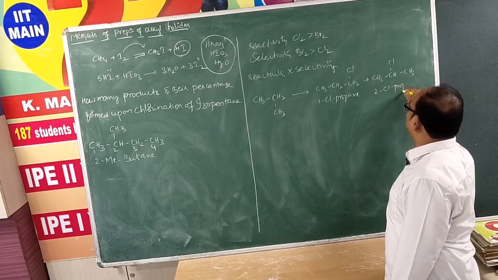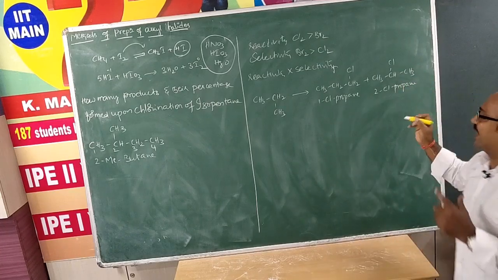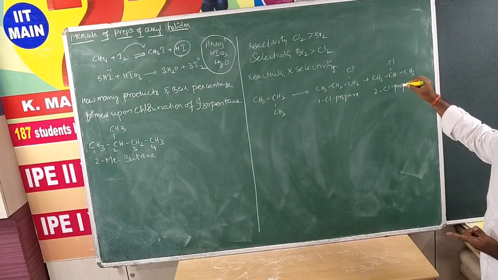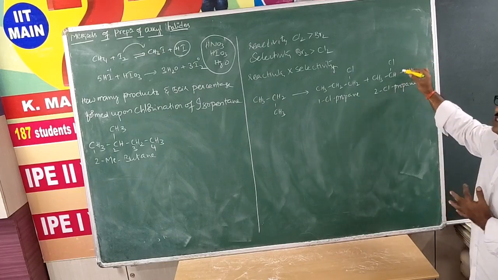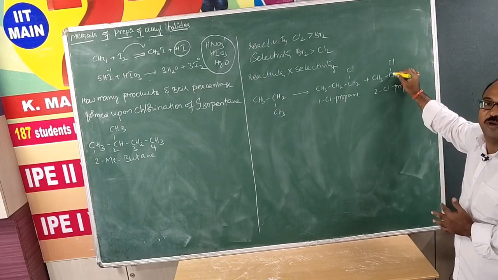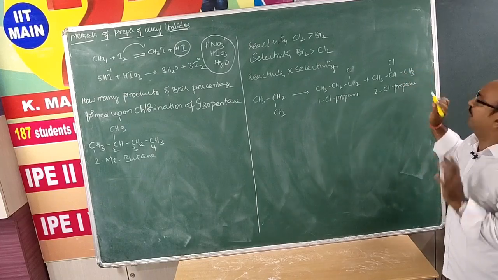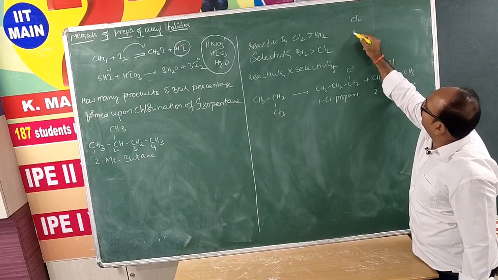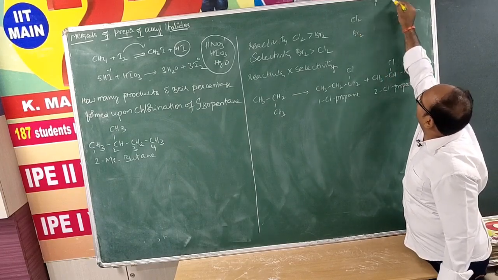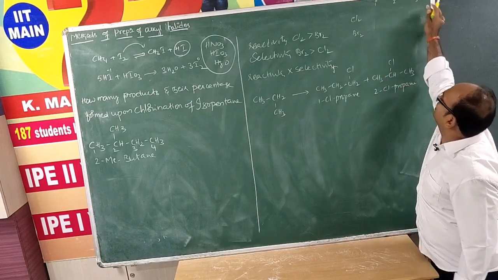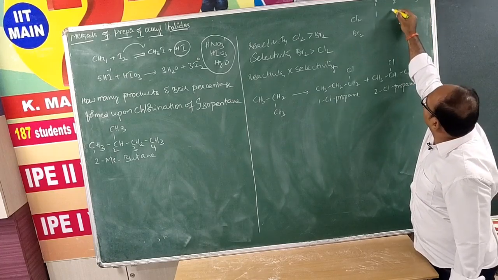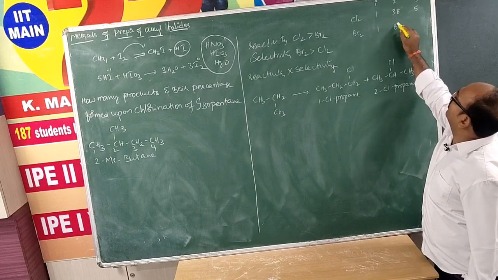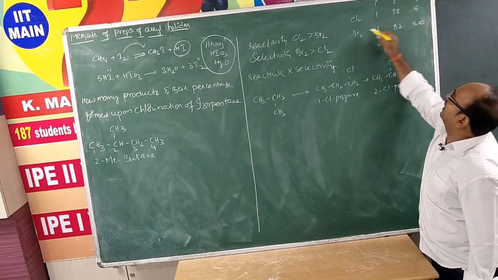Previously I mentioned that we are getting a secondary radical here, and the secondary radical is more stable. From the more stable intermediate, the product we get will be major. So here, reactivity and selectivity for chlorine and bromine in the primary, secondary and tertiary case, if you observe, are 1 : 3.8 : 5 and 1 : 82 : 1600.